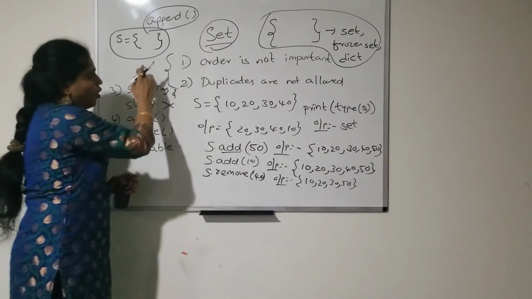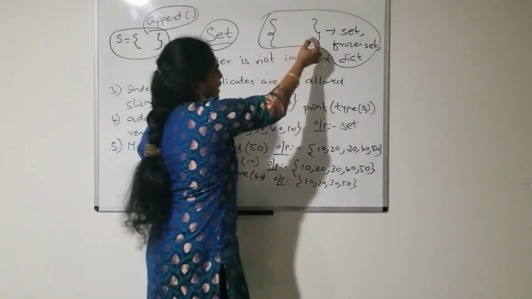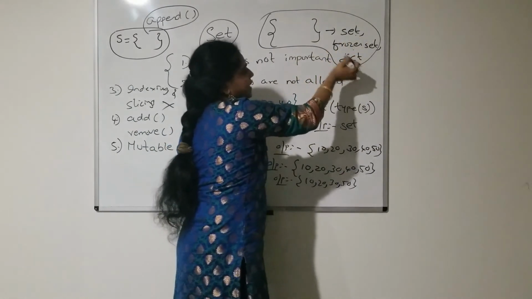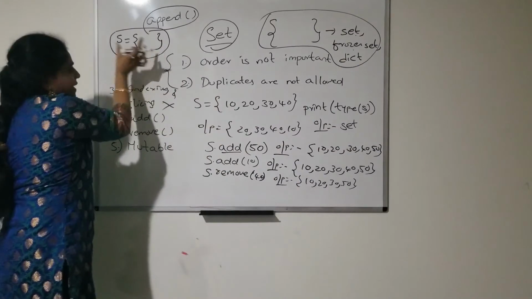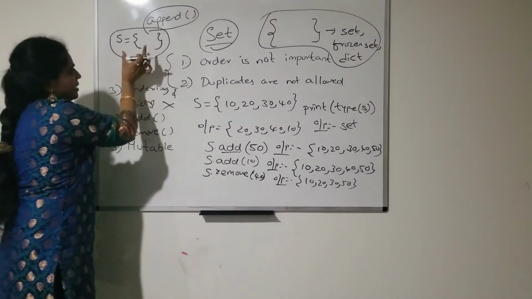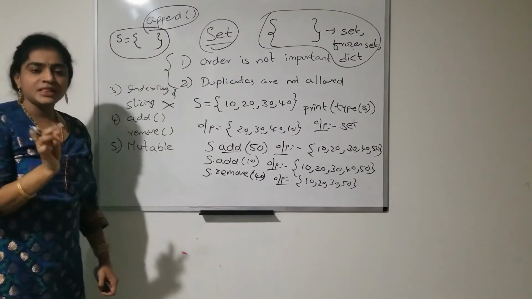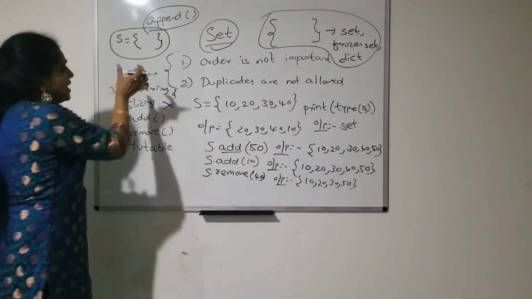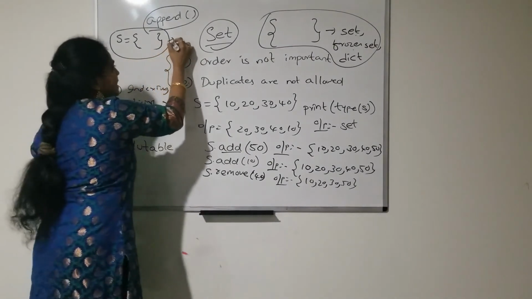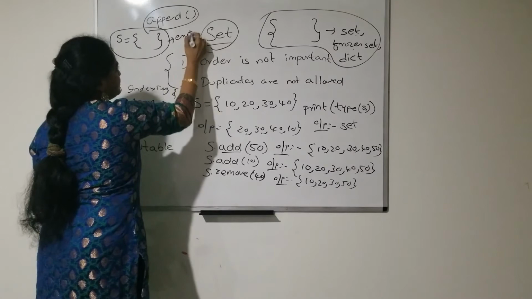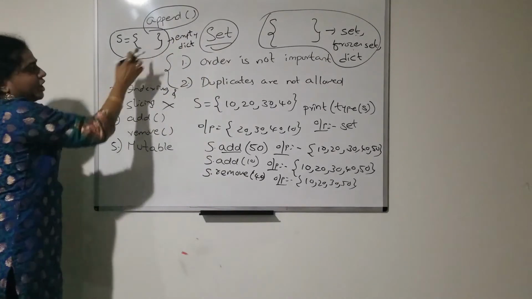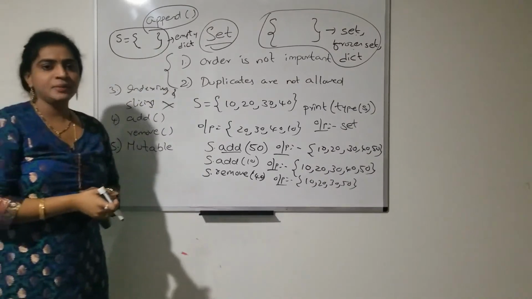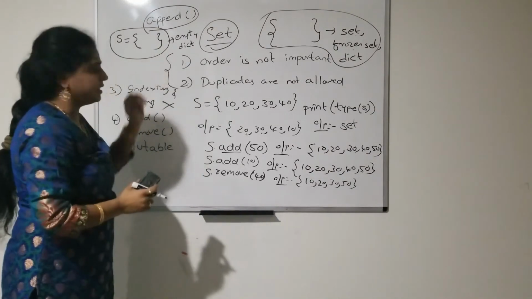As I already told, this notation can be used for set, frozenset and dict. If you take this notation, then the Python virtual machine will consider it as an empty dict, not an empty set. The Python virtual machine will consider this notation as an empty dictionary. Dict means dictionary, not an empty set.